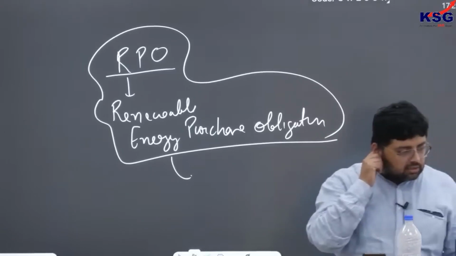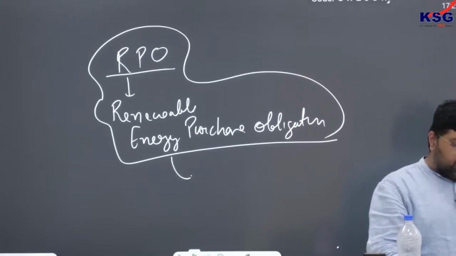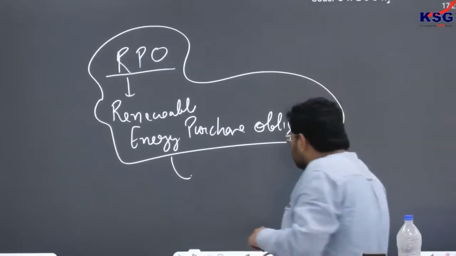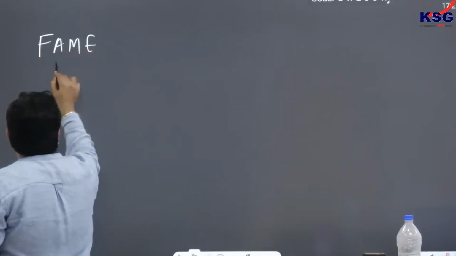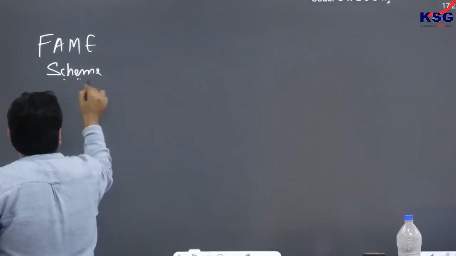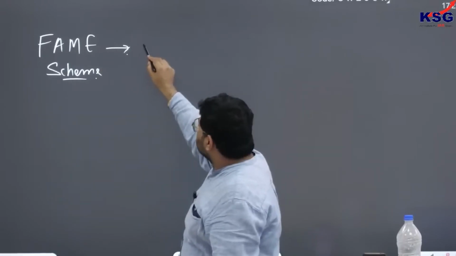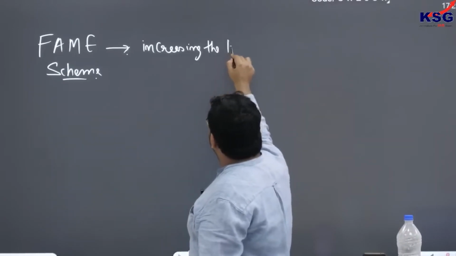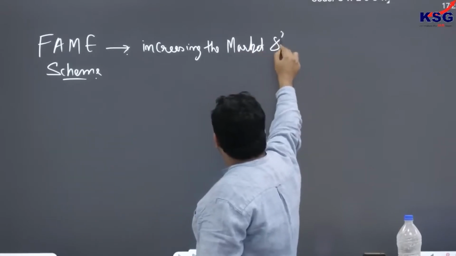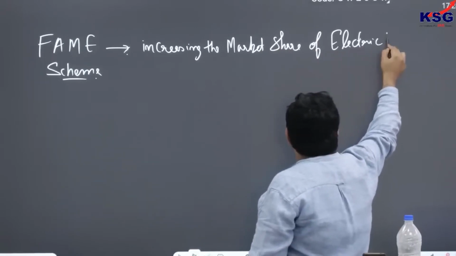Now there is another scheme, that is for electric vehicles, and this is very important. That scheme is known as the FAME scheme, and this FAME scheme is basically for increasing the market share of electric vehicles.